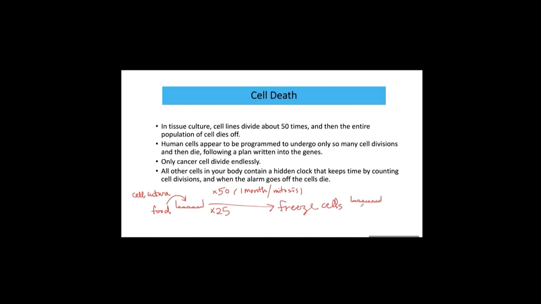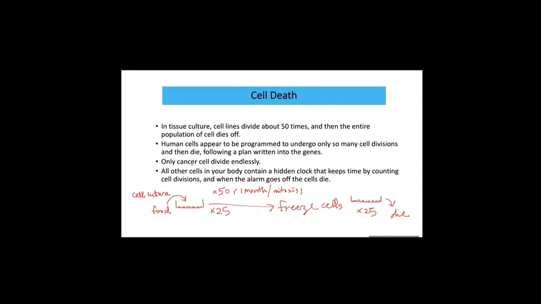And then the scientists found that once these cells thawed, they undergo the remaining 25 or so rounds of cell division, and then they eventually die. So the cell has already been programmed to undergo a certain number of mitoses, then die. Even though we provide plenty of food, this normal cell undergoes a certain number of mitoses and then dies.